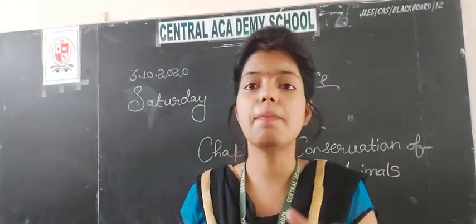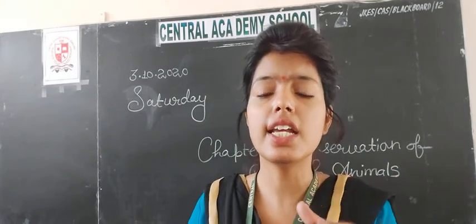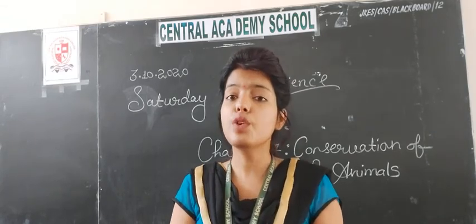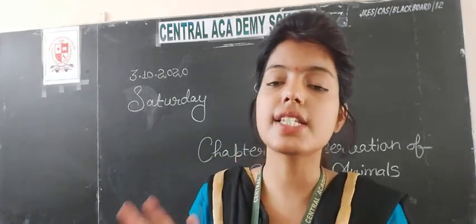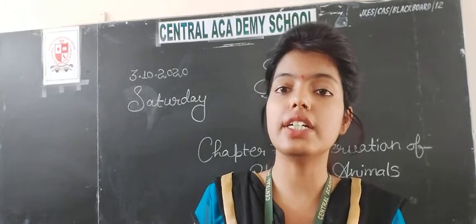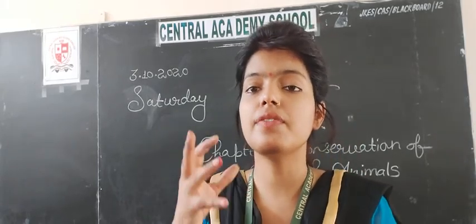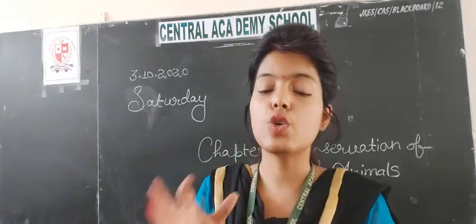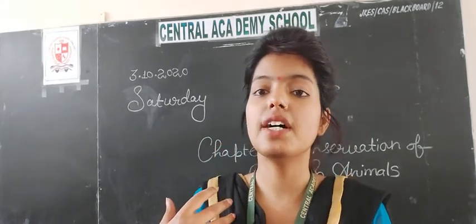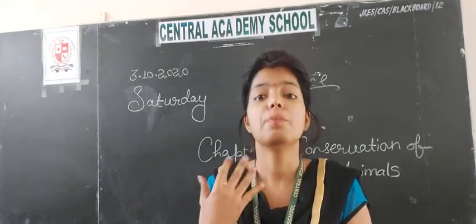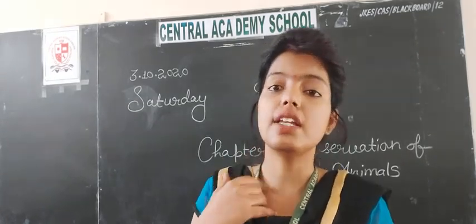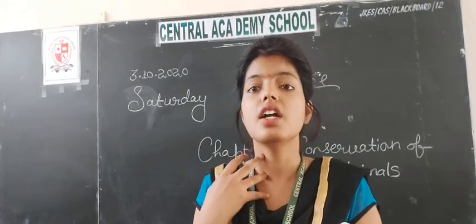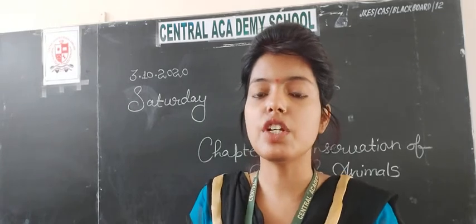Now migration. Migration means when a bird, a human being, or any living organism moves from one place to another in search of food, in search of water, or in search of favorable climatic conditions according to their body, that is known as migration. So many birds, so many people, so many animals are migrating for their food, their shelter, their water. This is the simple definition of migration.